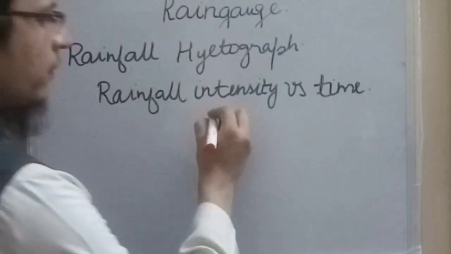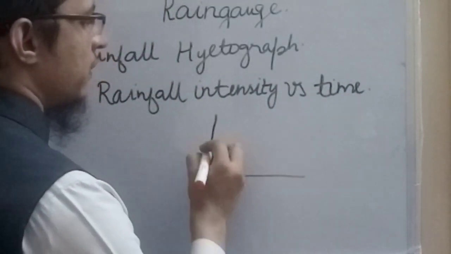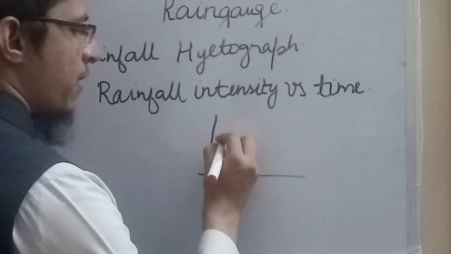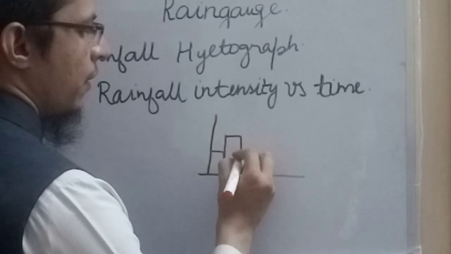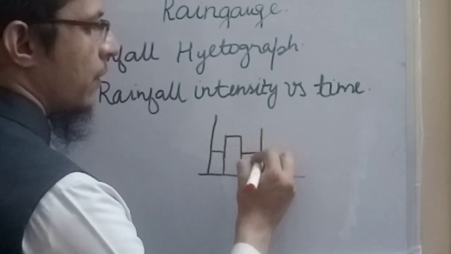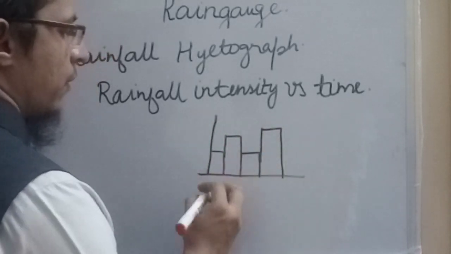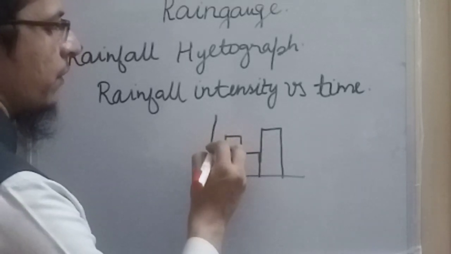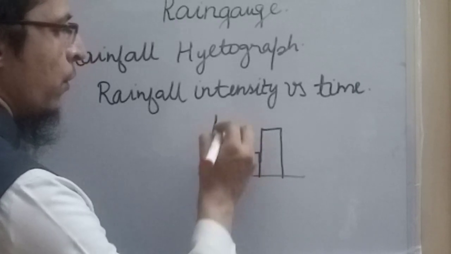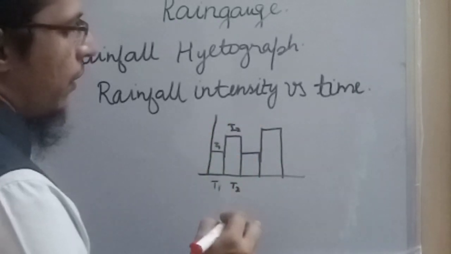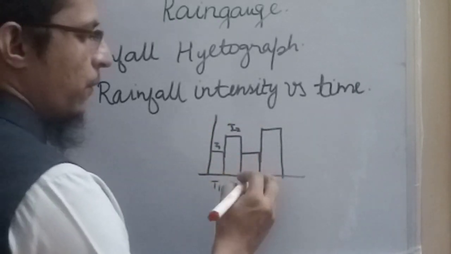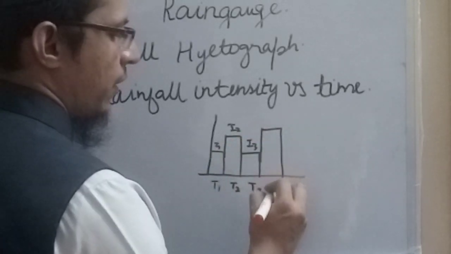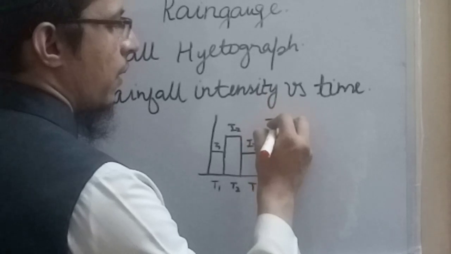This graph is in the form of a bar chart. Each bar represents the intensity with time. Say during duration T1 the intensity was I1, then it increased to I2 during duration T2, then during T3 it is I3, and similarly during T4 it is I4.